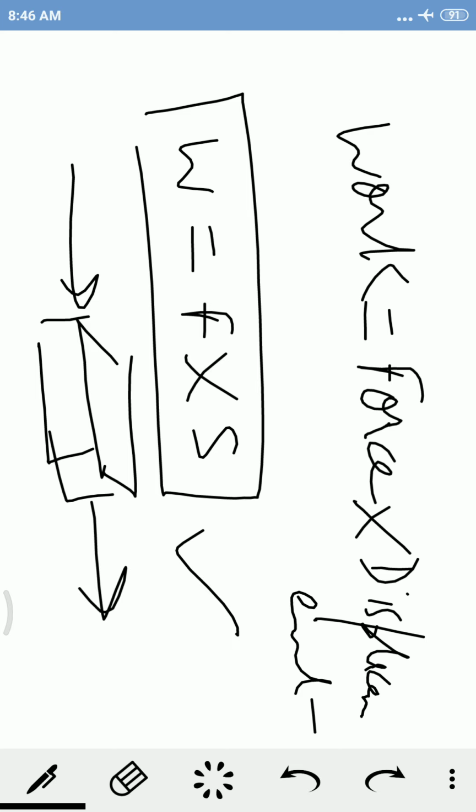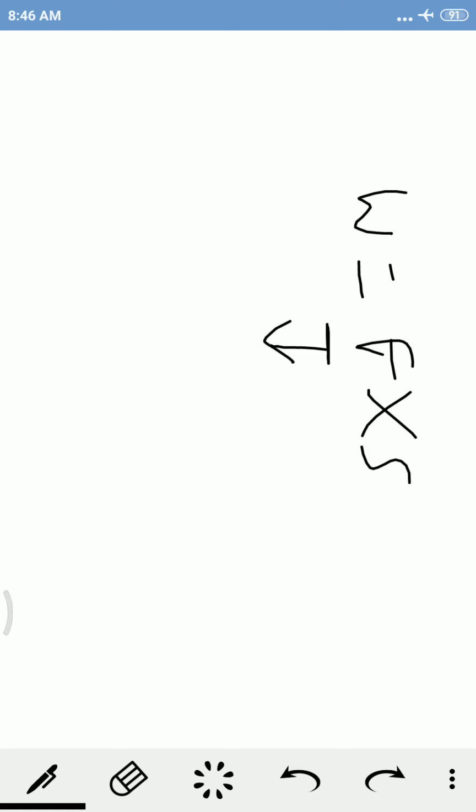Firstly we'll discuss this formula, then we'll discuss the formula to calculate work when the force is not in the direction of displacement. Here F is force and S is displacement.